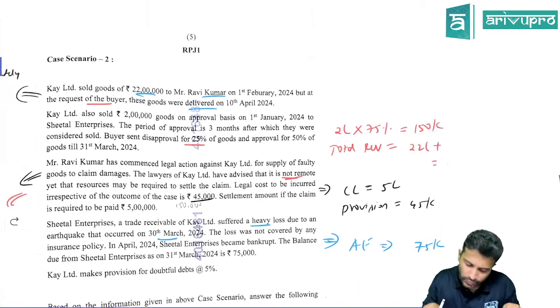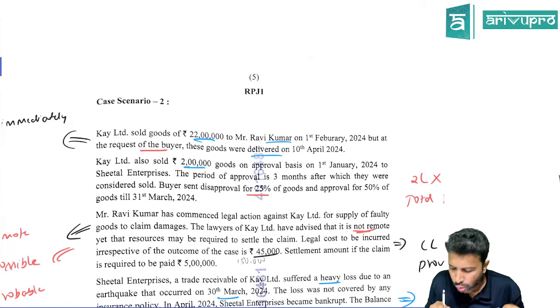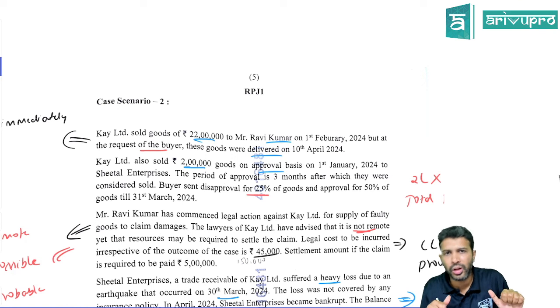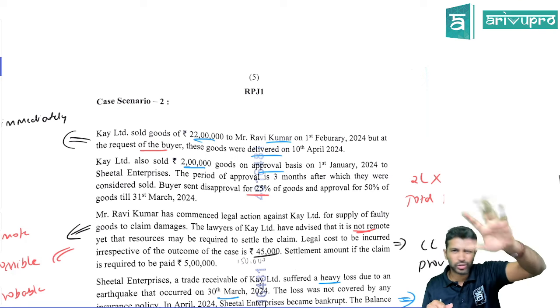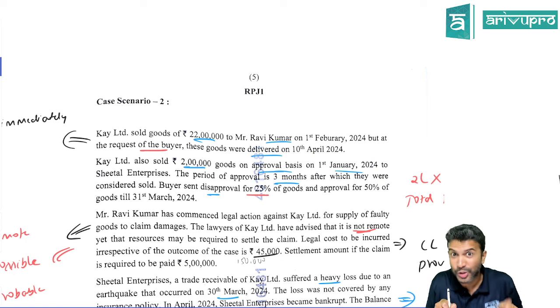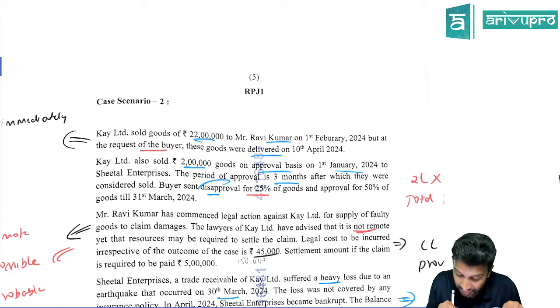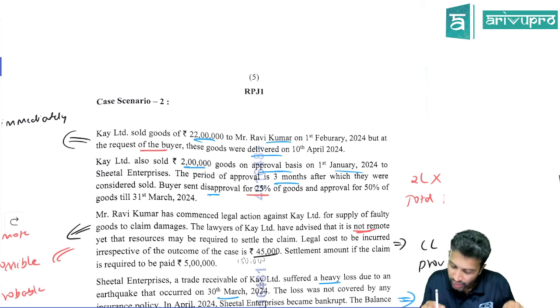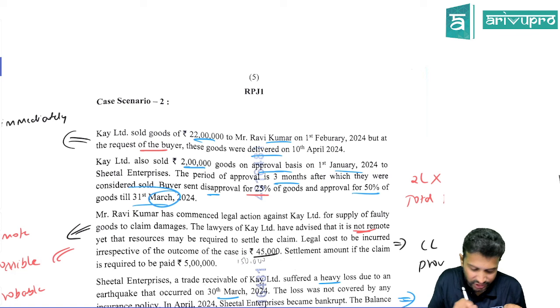That is one. Next, K Limited also sold 2 lakh goods on an approval basis. We know this, no? Goods sold on approval basis, immediately you will recognize the revenue? No. Either the goods should get approved or the buyer should do any action amounting to sale, like a few parameters have to come in. So here we sold totally 2 lakh worth of goods on approval basis on 1st January. Period of approval is 3 months. Buyer sent disapproval, not approval. Usually in the question we see approval data. Here they've given disapproval, meaning the buyer has rejected 25%. He's saying, I don't want this. And approval for 50% is received till 31st March.